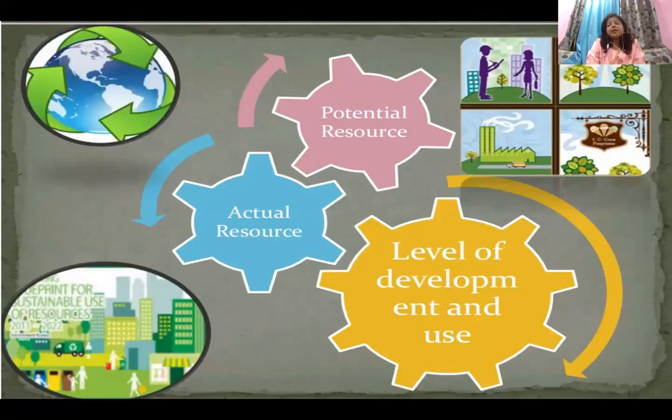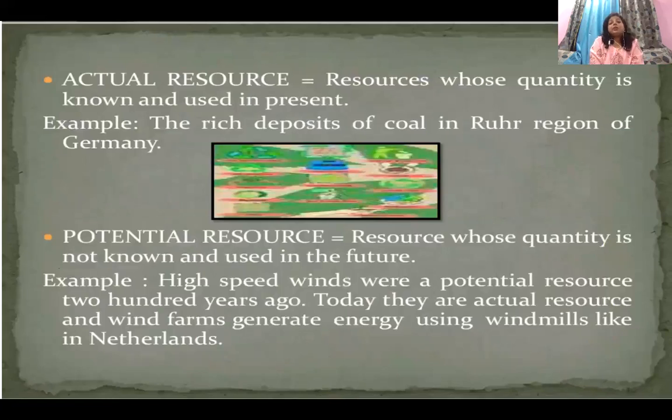Okay, so first I would like to give you the example of actual resource, then I will give you the example of potential resource, and in this way you will be able to understand the difference between actual and potential resource. Okay, so coming further, let us discuss what is an actual resource. An actual resource is a resource whose quantity is known and it is used in present. For example, they are giving the example of the rich deposits of coal in the Ruhr region of Germany. Okay, it's in Germany where the coal is present. We know the actual quantity of coal and petroleum.